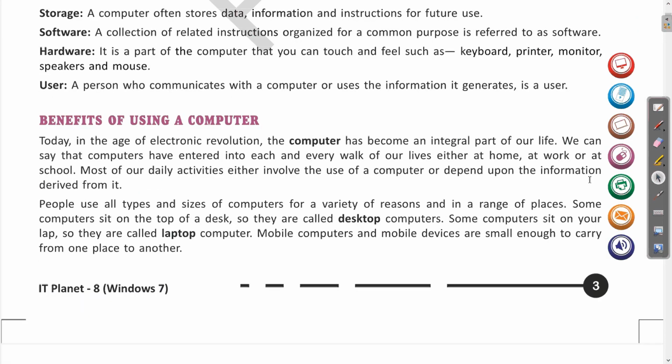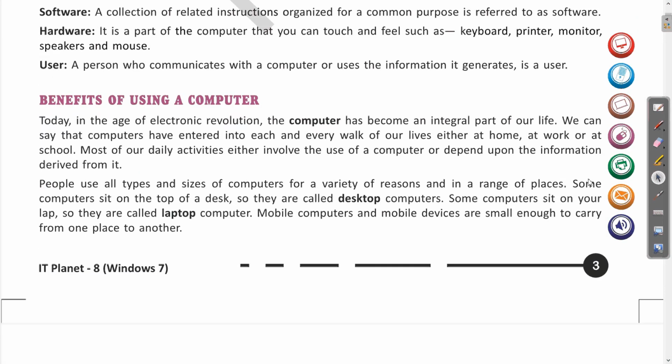The next is, what is the benefit of using the computer? So coming to the benefit, as you are all familiar, in this crisis of the COVID-19 pandemic, the computer is playing a very important role in society. All the tasks are being done with the help of computer. The persons are working from home with the help of computer.